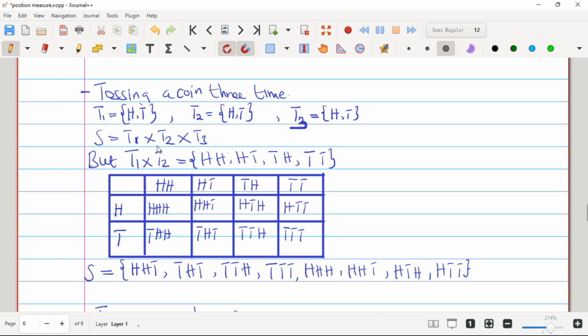We want to do it in sequence so that we all understand. We know from our previous example that T1 times T2 was equal to head-head, head-tail, tail-head, and tail-tail.